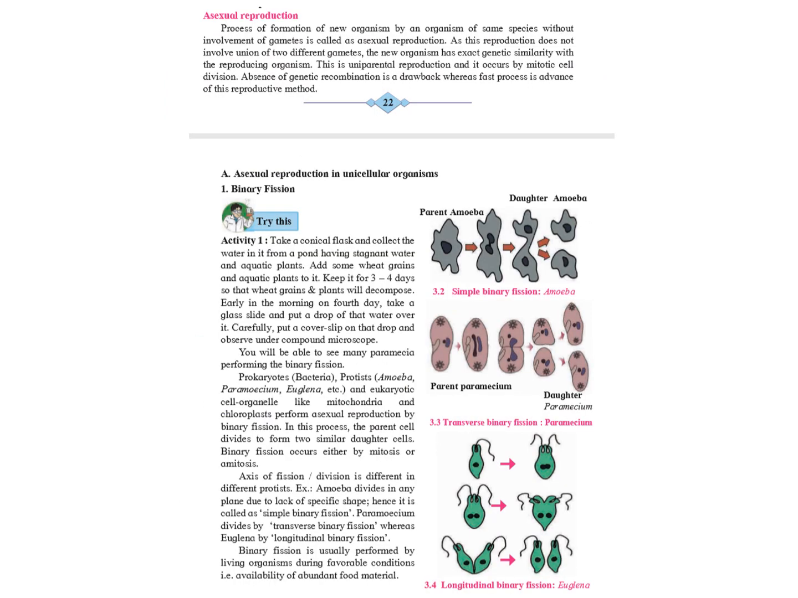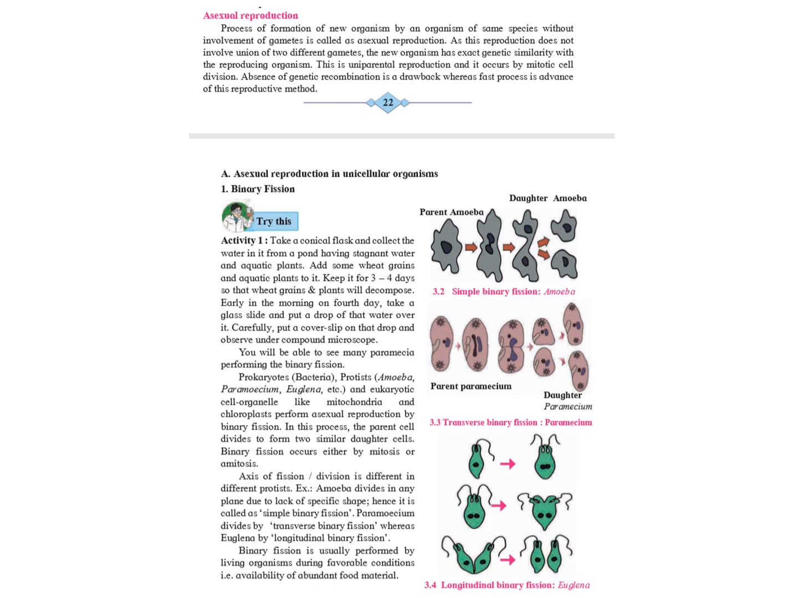Asexual reproduction. The process of formation of a new organism by an organism of the same species without the involvement of gametes is called asexual reproduction. The advantage of asexual reproduction is that it is a fast process, while the disadvantages are that it does not involve the fusion of two different gametes. Thus, the new organisms formed are genetically identical to the parent cell. That is, genetic recombination does not occur. Thus, there is a lack of genetic variation.